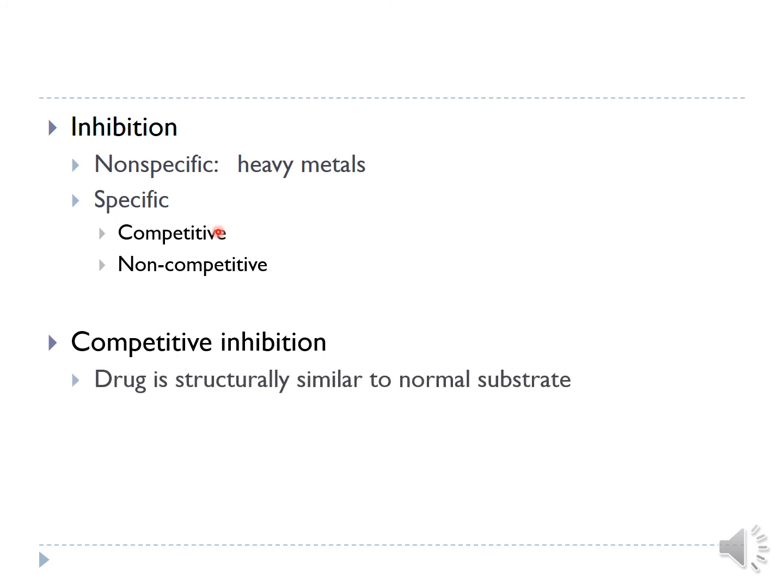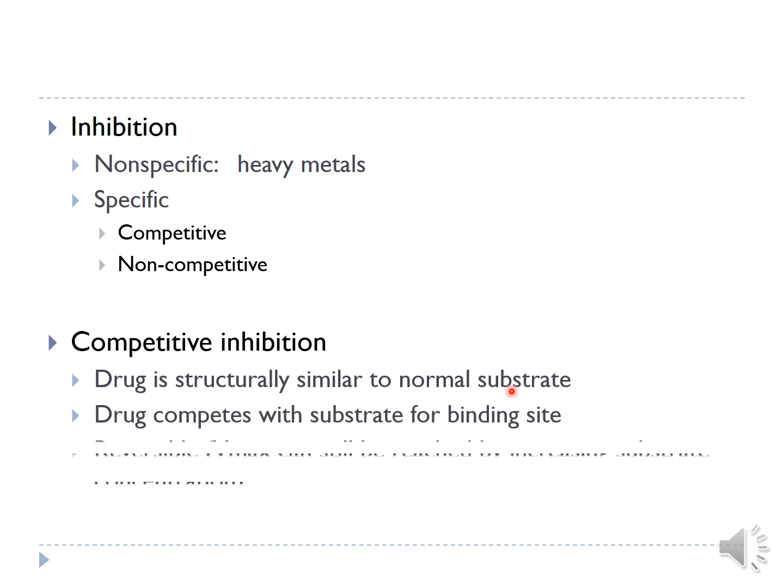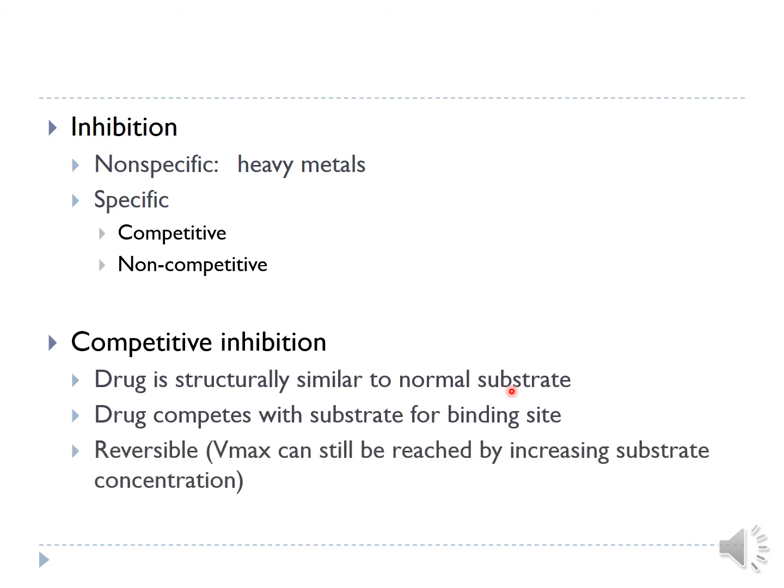Here the drug is structurally similar to the normal substrate. So as the drug is structurally similar to the normal substrate, the drug will compete with the normal substrate to bind at the active site. And as a result, due to the competition, it will inhibit the binding of the normal substrate and the reaction speed will decrease. So the drug will compete, and as a result the speed of the reaction will decrease.